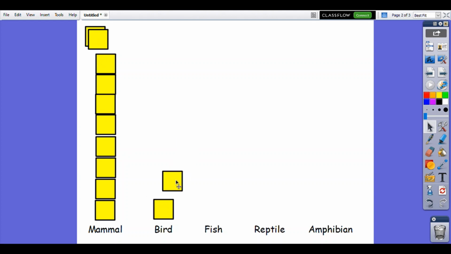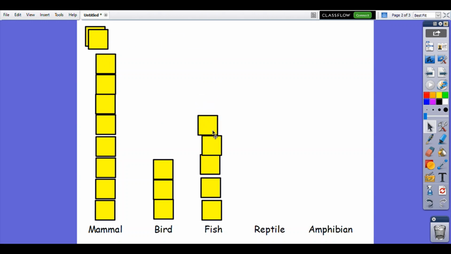1. This reminds me of our book voting that we do. Do you remember in Ash class where you put your Lego on there and you can see which is the most popular? It is just like that, and in fact that is a type of graph. 5 people liked fish, didn't they? 1, 2, 3, 4, 5. So you could do it this way and you could carry on. I'm not going to finish this graph. You get the idea now.